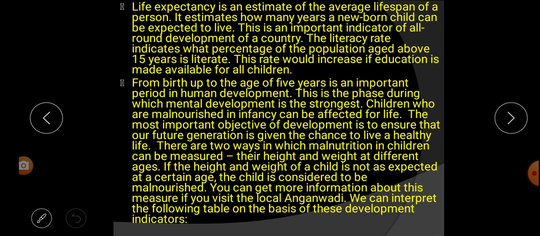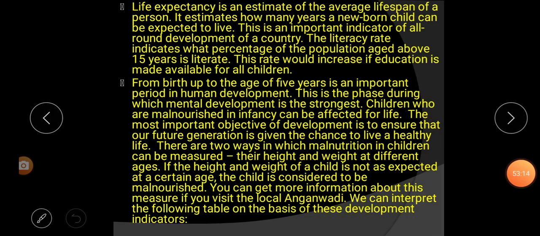You can get more information about this measure if you visit the local Anganwadi. If you go to the local Anganwadi, we can get more information about that, because Anganwadi keeps a record of every child's height, weight, etc. according to their age. We can interpret the following table on the basis of the development indicators. From the following table, we can interpret or explain the development indicators.